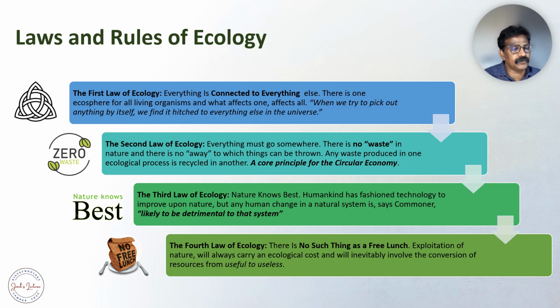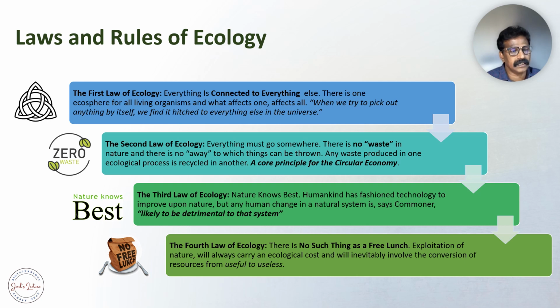There is one ecosphere for all living organisms, and what affects one will affect all. So in a web, if one organism or one system is affected, it will affect all other systems. So it should function harmoniously. When we try to pick out anything by itself, we find it hitched to everything else in the universe. So that is the first law of ecology.